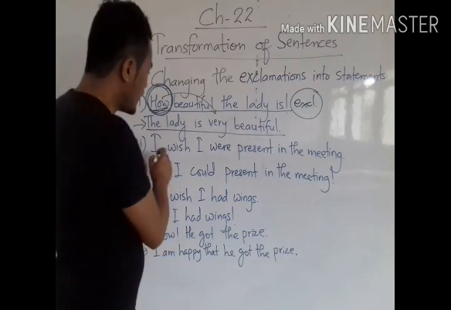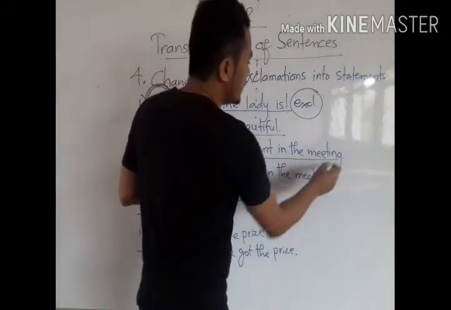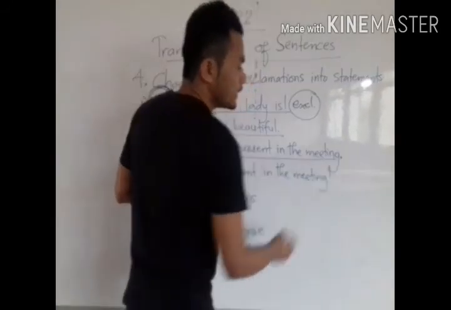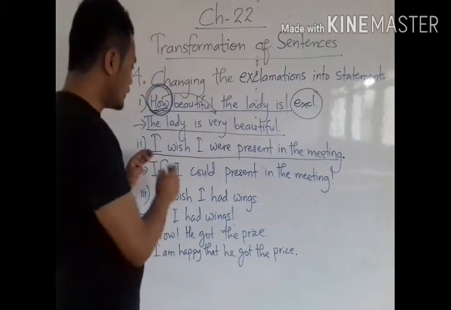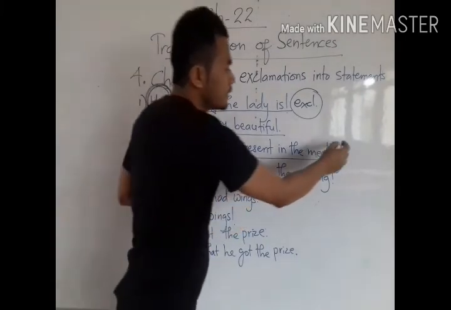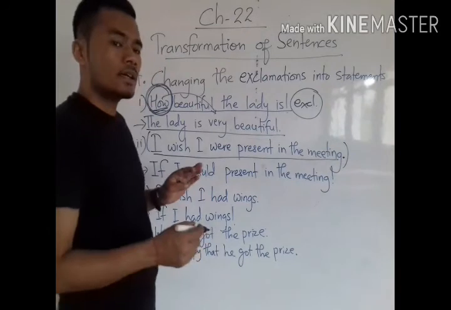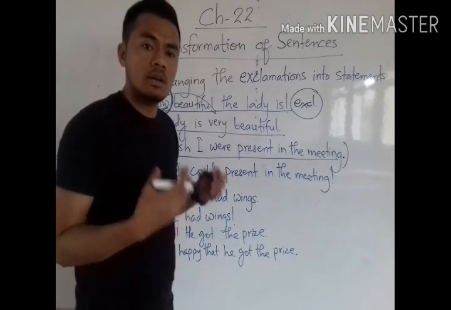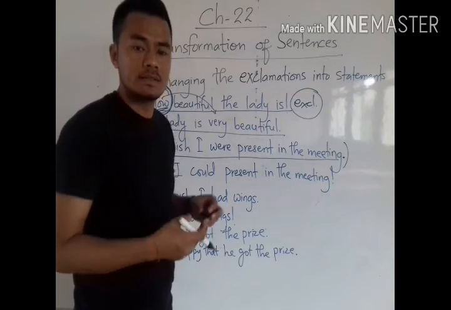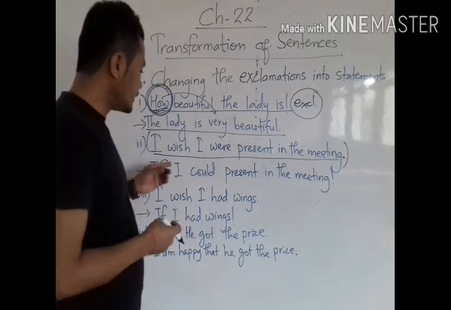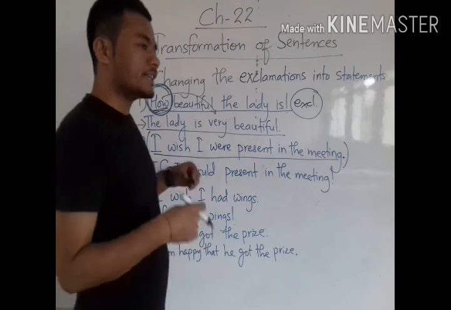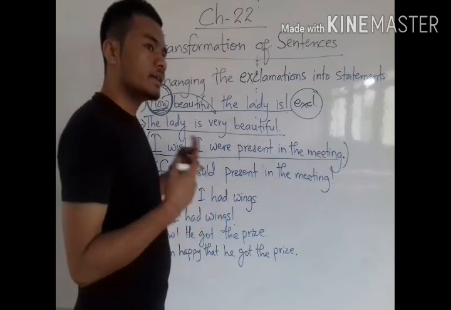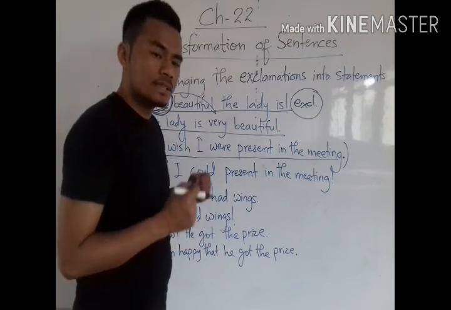Now see here, I wish I was present in the meeting. So this is the statement. Now the statement is a kind of optative sentence. Optative sentence means one in which we express our wishes. So here the subject I has expressed his wish that he wanted to be present in the meeting.